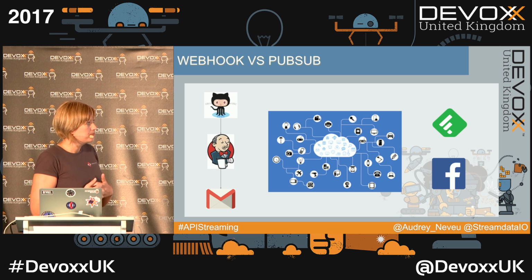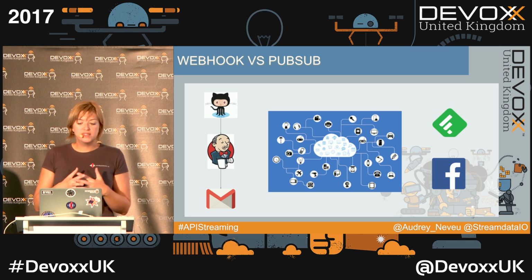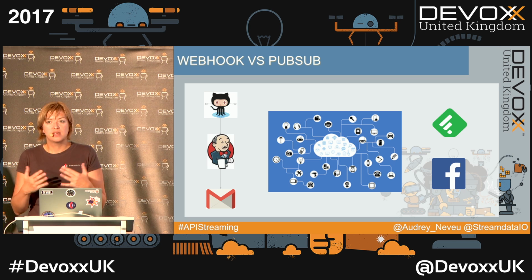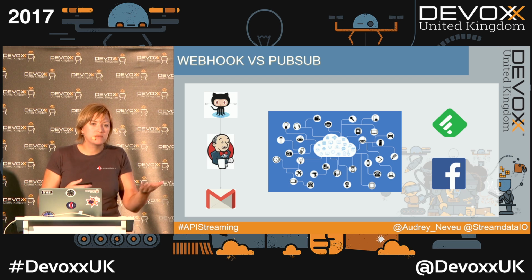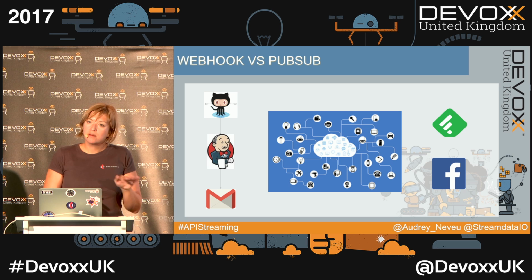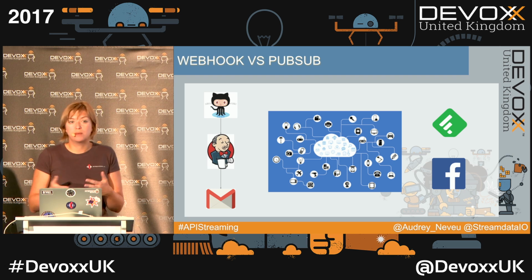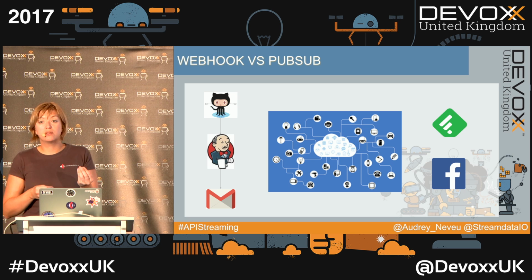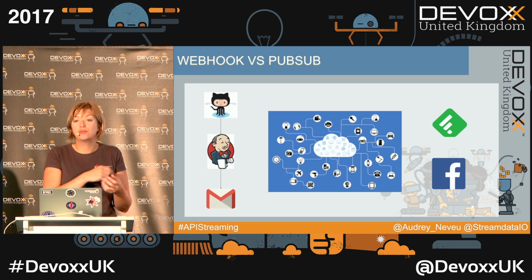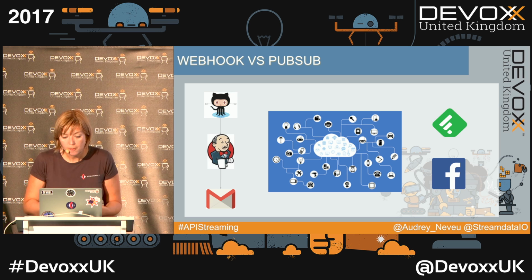PubSub, to be honest, except in the case of Feedly and Facebook, I don't really see other use cases. It's really nice because you want to know that something happens. If you don't know it immediately, but in 5 seconds, it's completely okay. And perhaps you're not even interested in the news. I mean, perhaps you will receive the notification and not care about it, so you will not retrieve it. So it's a really good workflow for this one.